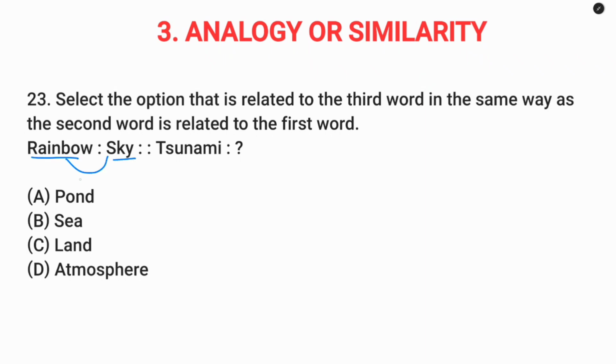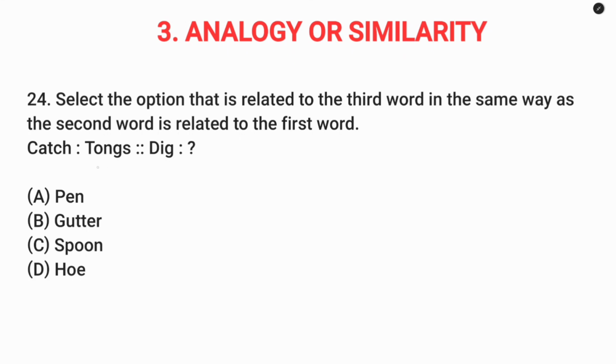Question number 23. Rainbow sky. So rainbow appears on sky. Tsunami, pond, sea, land, atmosphere. So tsunami appears on C. Option B.